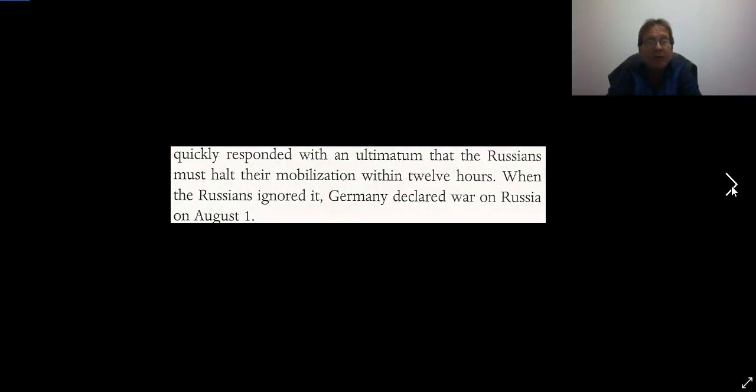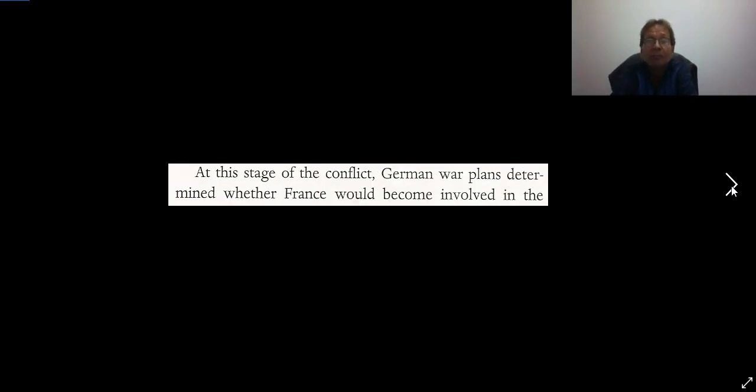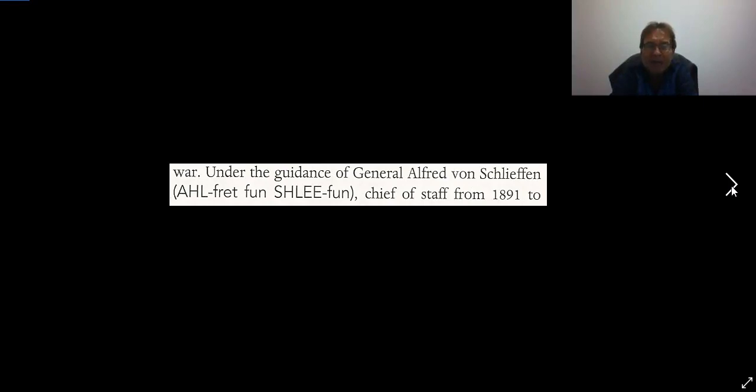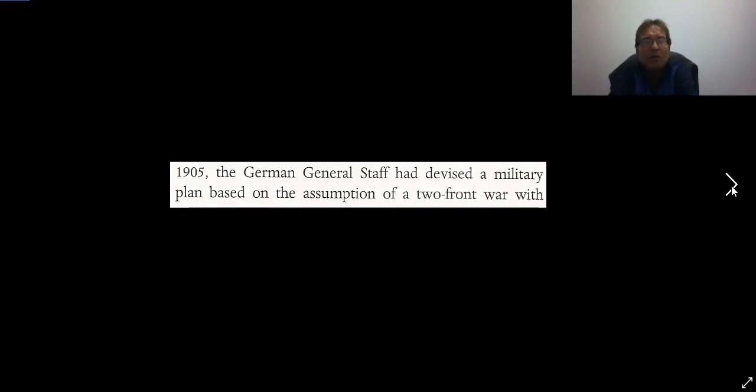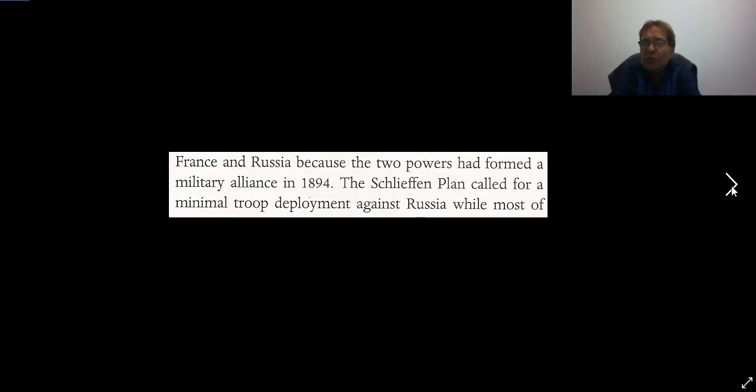And then the Germans quickly responded with an ultimatum that the Russians must halt their mobilization within 12 hours. And when the Russians ignored it, Germany declared war on Russia on August the 1st. At this stage of the conflict, the German war plans determined whether France would become involved in the war. Under the guidance of General Alfred von Schlieffen, who was the chief of staff from 1891 to 1905, the German General Staff devised a military plan based on the assumption of a two-front war with France and Russia because the two powers had formed a military alliance in 1894.